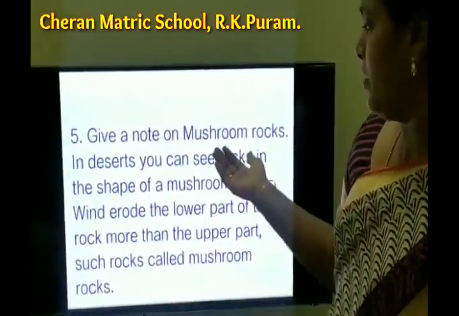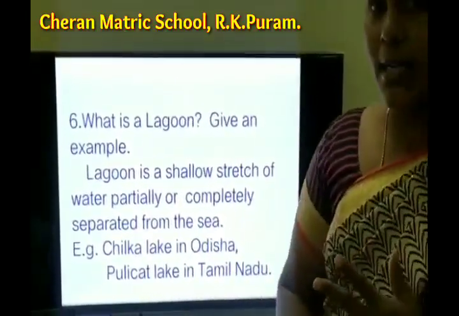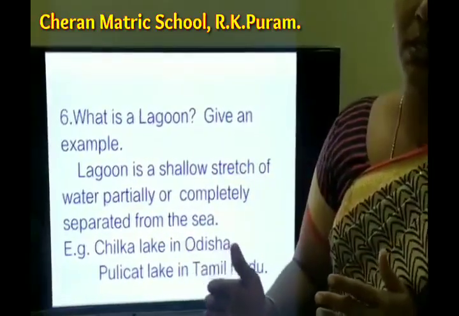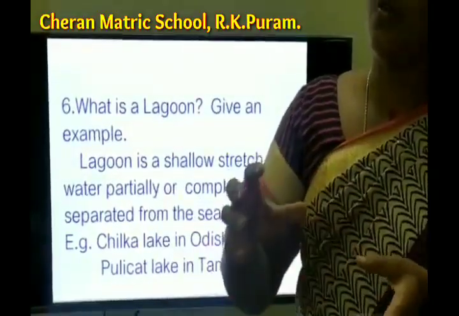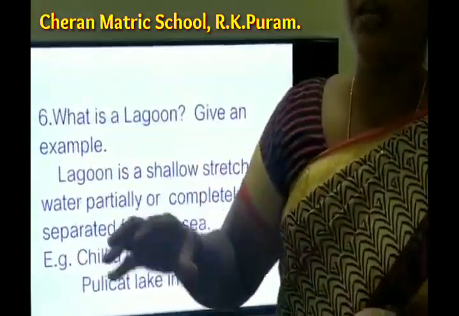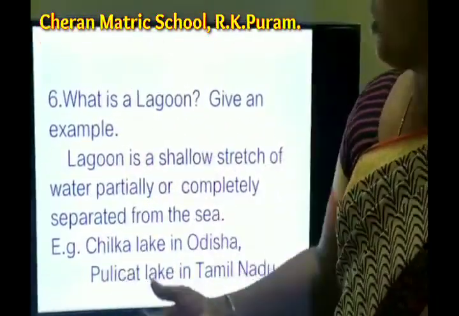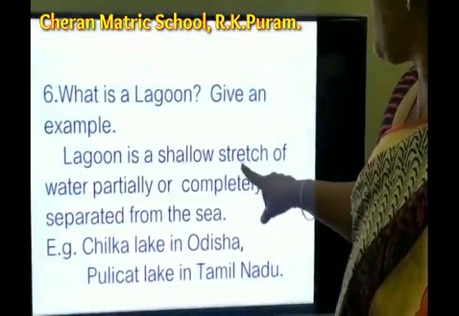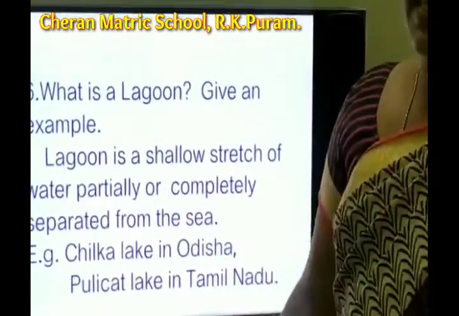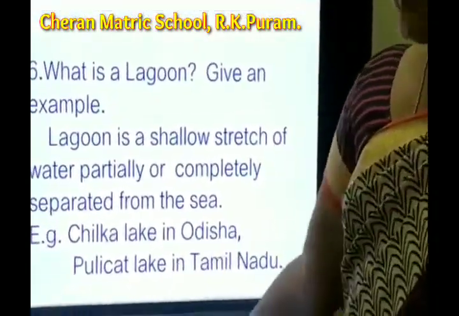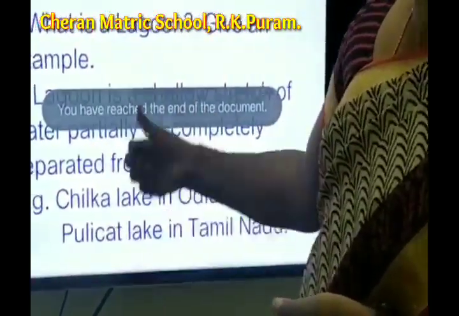Okay. The next one. What is a lagoon? Give an example. Already we saw about that, isn't it? Lagoon is a shallow stretch of water partially or completely separated from the sea. For example, Chilika Lake in Odisha and Pulicat Lake in Tamil Nadu. These are the examples of the lagoon.